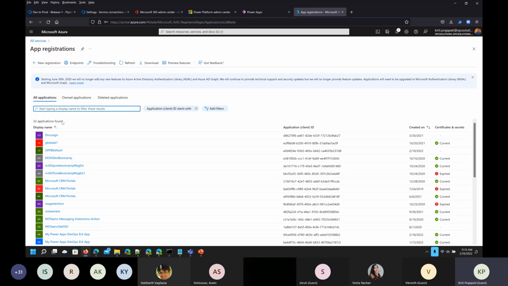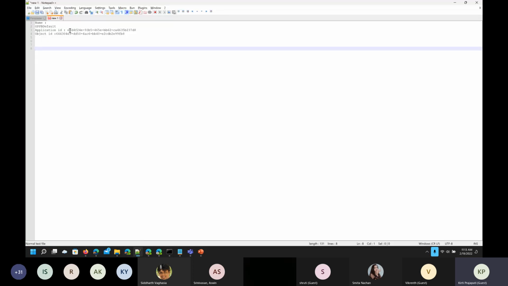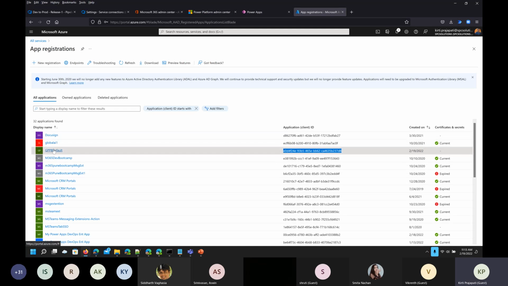So you can see this is available, GPPB default, and make sure that the application ID is the same which I have just copied. So it is E0DF. So I'm just comparing. Okay, so this is E0DF D4F, sorry. Yeah, so we are here now.